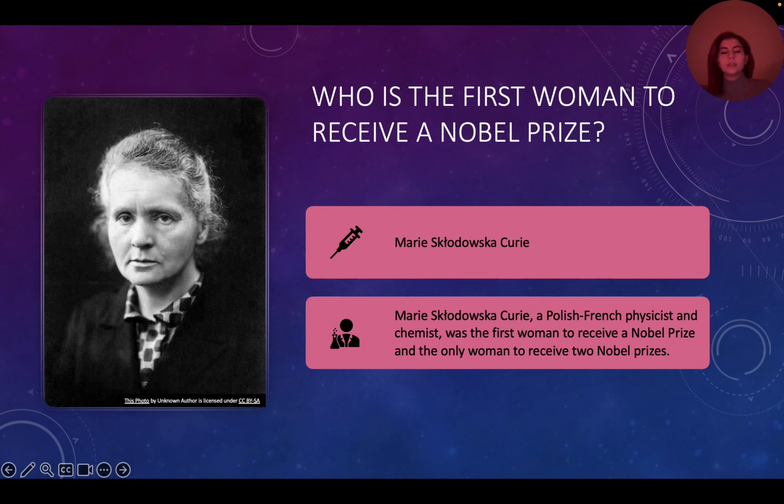I want to talk about her death actually, because I think it is very meaningful for humanity. She died because of the uranium level in her body. At this time, people didn't know that uranium is a bad thing for the human body, and she used it for her experiments for humanity, for us and for everyone else. But the uranium that she used in her experiments was too harmful for her body, and she didn't recognize it.